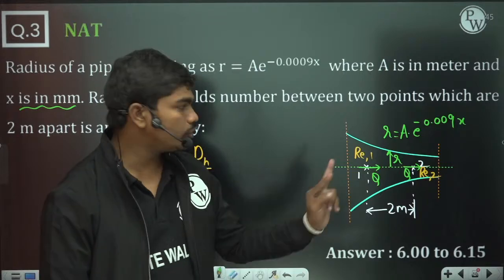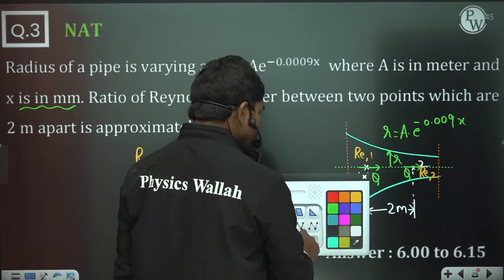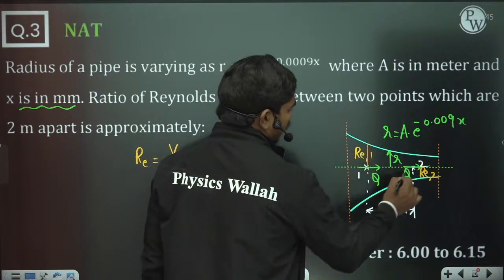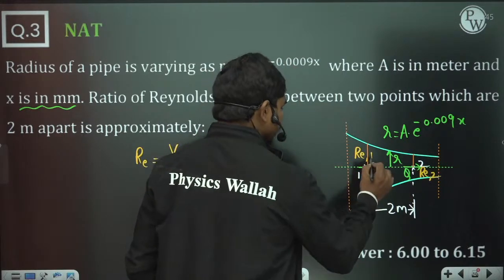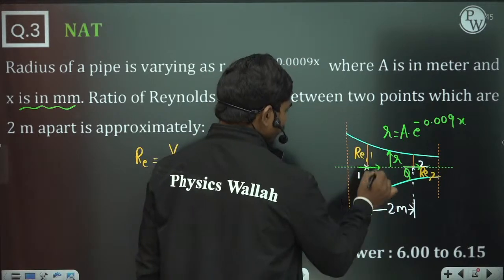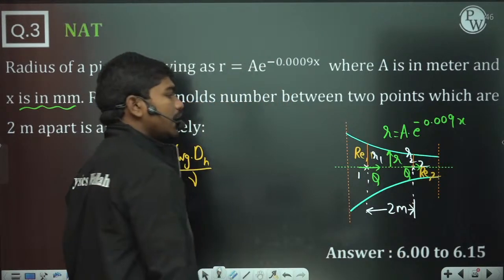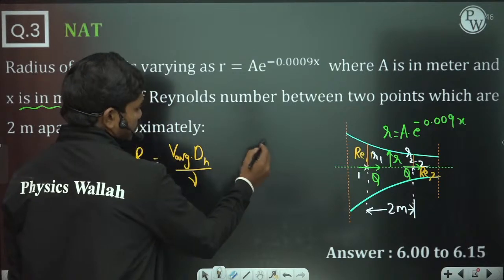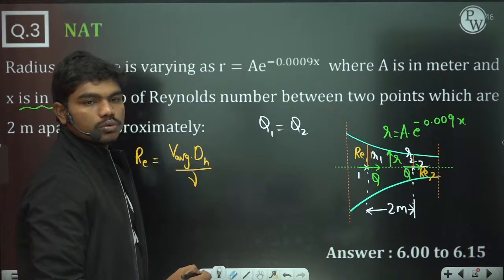So if you equate discharges at these two locations, assuming the radius here is r1 and the radius here is r2, then discharge at section 1 and discharge at section 2 are the same.